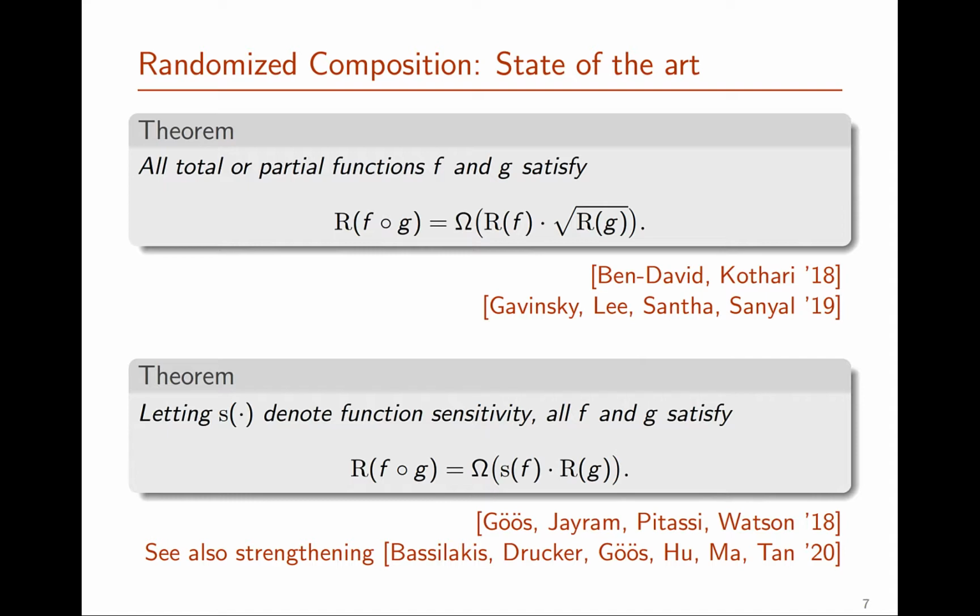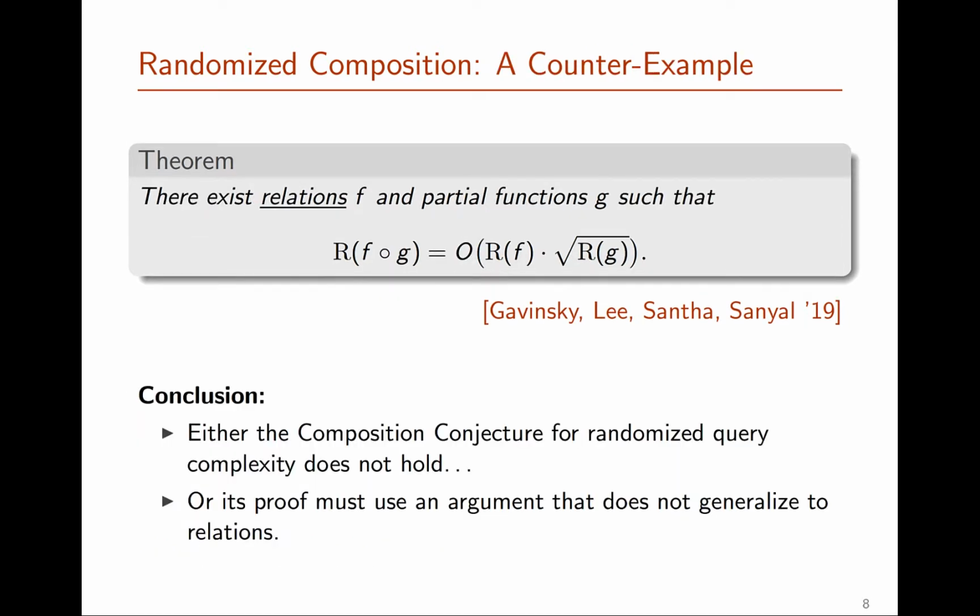But we also know that there's a variant of the conjecture which is very much false. Specifically, Gavinsky, Lee, Santha, and Sanyal showed that if we consider partial functions g and relations f, where a relation is a generalization of a function where for every input you could potentially have more than one valid output. In this case, with this slight generalization, the composition conjecture is actually very false.